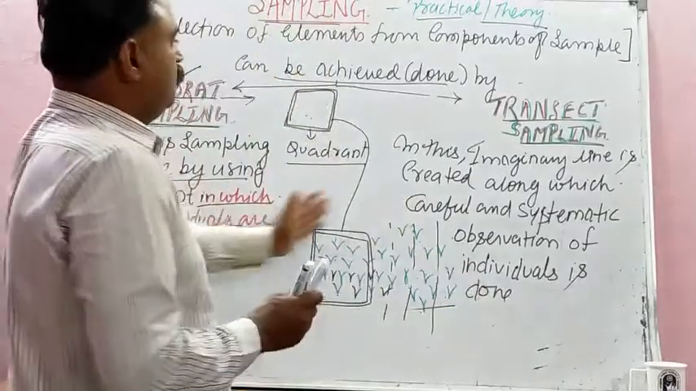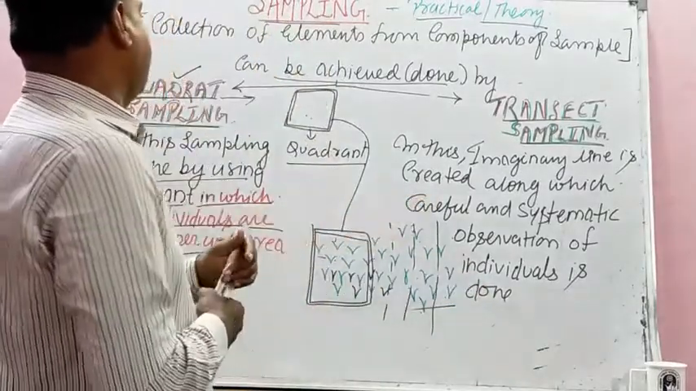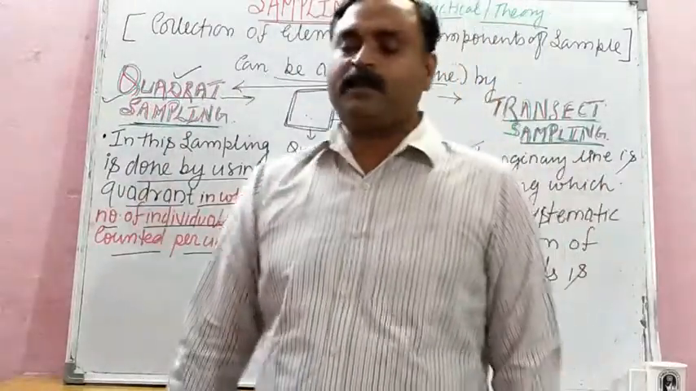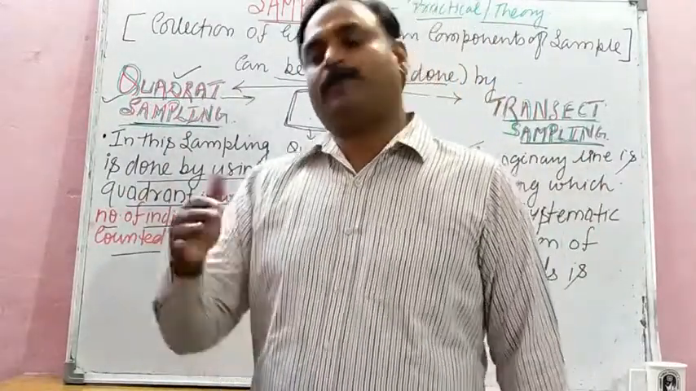So these are the two methods of sampling, quadrant sampling and transect sampling. Now we are going to the last topic, student, and that is the concept of probability.